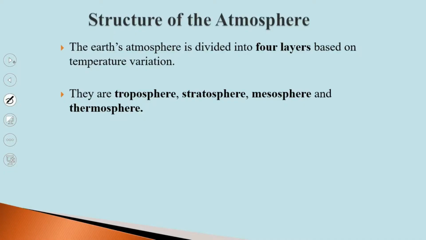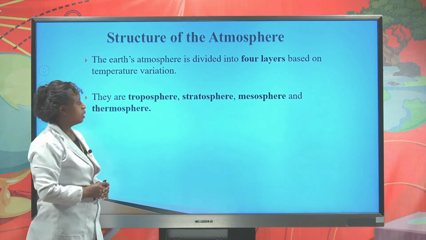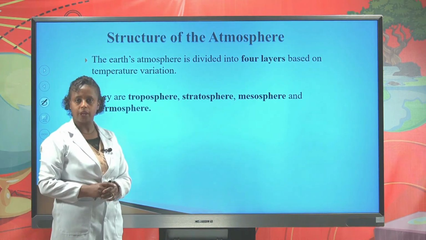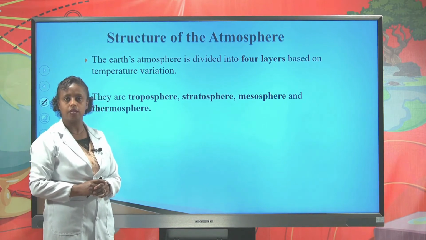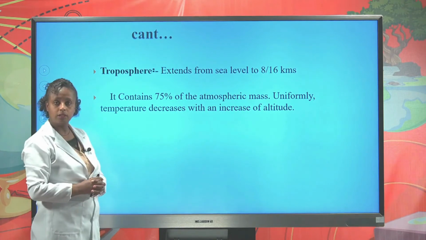Let us see the structure of the Earth's atmosphere. The Earth's atmosphere is divided into 4 layers. They are troposphere, stratosphere, mesosphere, and thermosphere. These are the 4 layers of the Earth's atmosphere. Let us see each layer one by one.